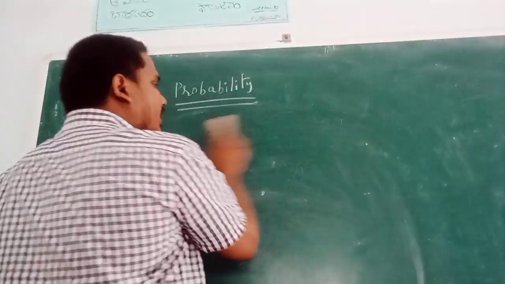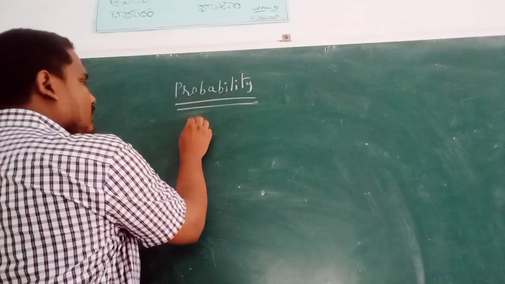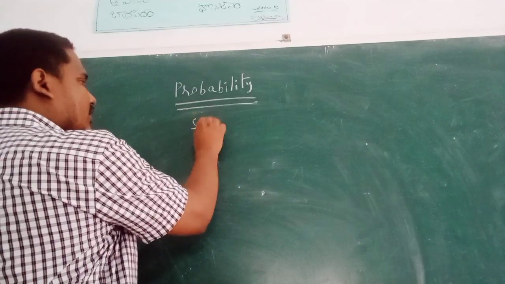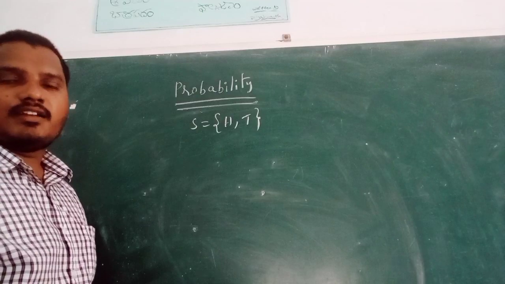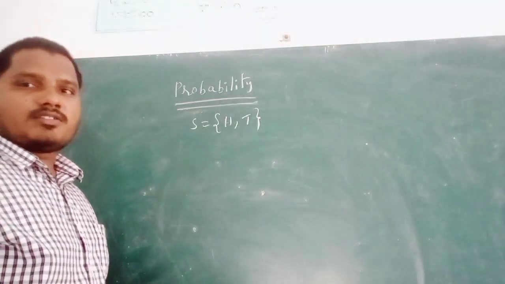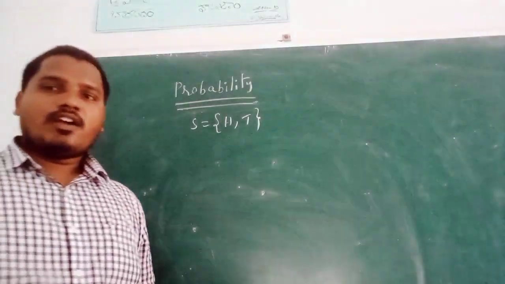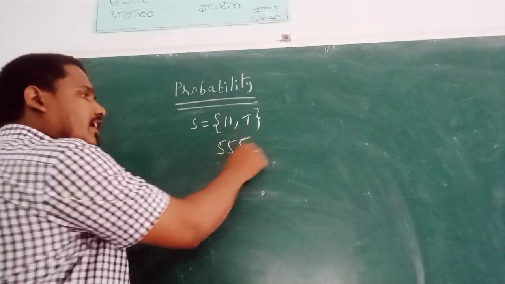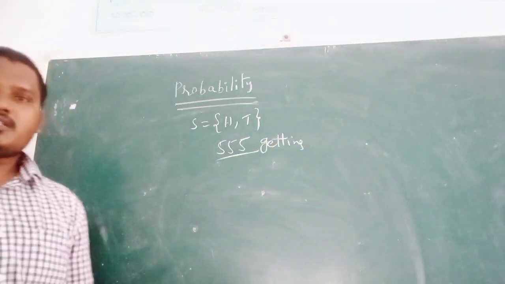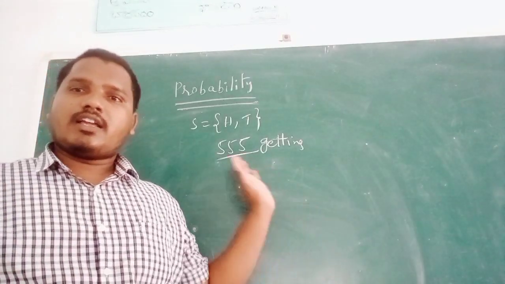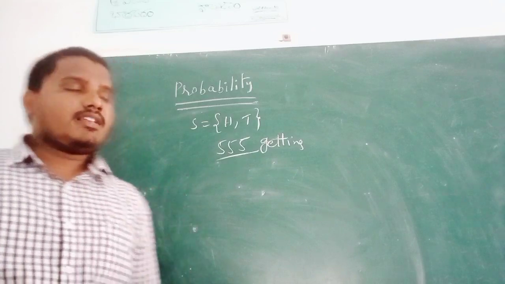Then the main problems are based on, suppose you toss a coin, one coin. Suppose 1,000 times I toss a coin and 555 times I get head. What is the probability of getting tail? Those types of problems are based on coins.